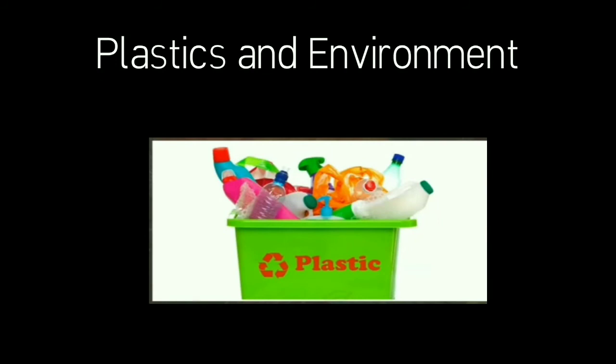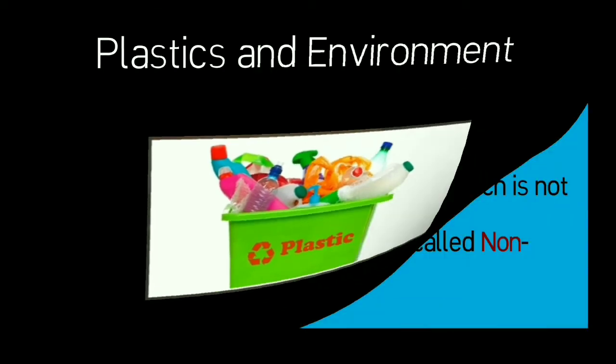Plastic and environment. Plastics have so many desirable properties that they have proved to be extremely versatile materials in a number of areas. Now, let's discuss the effect of plastic on the environment. Before that, let us discuss biodegradable and non-biodegradable materials.